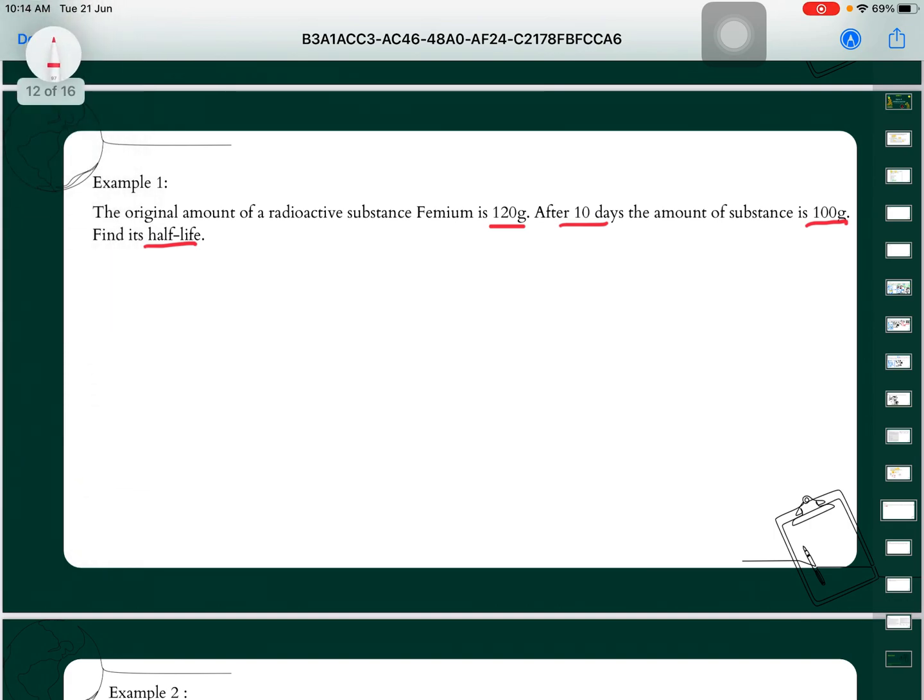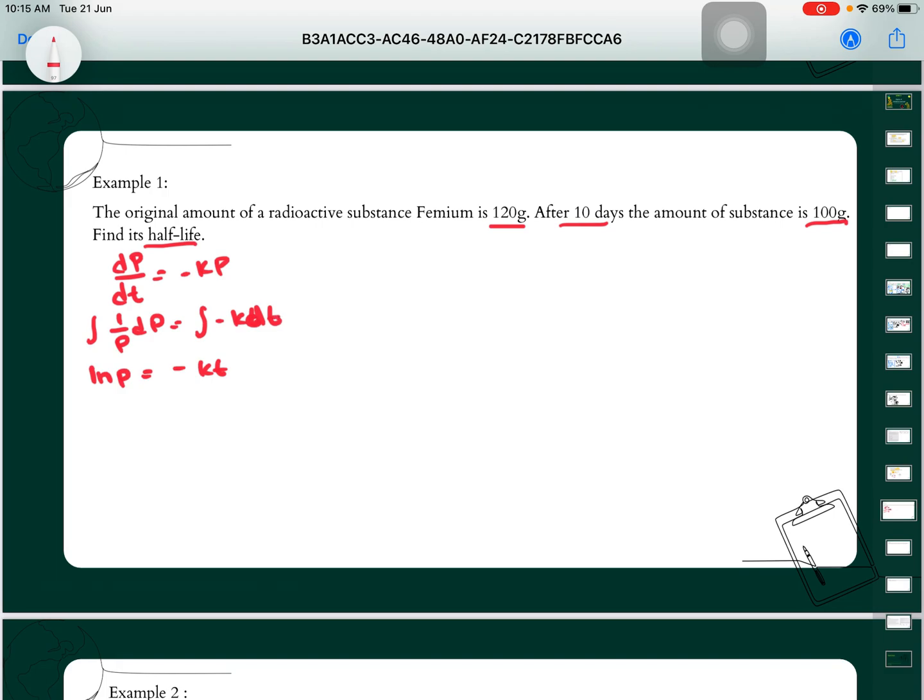First step, you need to show the formula of dP over dt is equal to negative kP. So the integration of 1 over P dP is equal to the integration of negative k dt. So ln P is equal to negative kt.